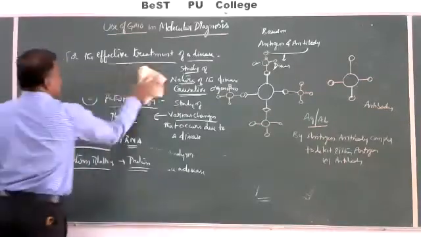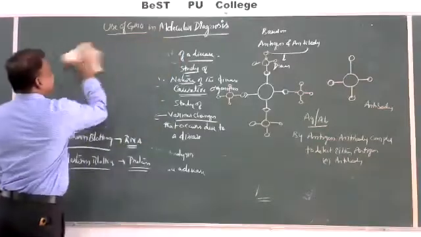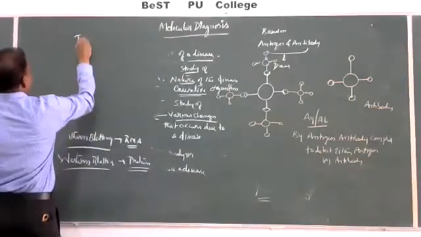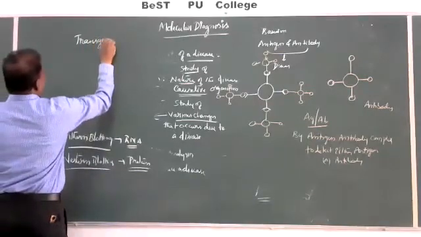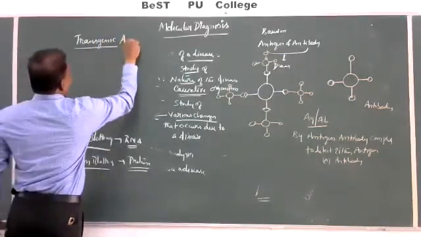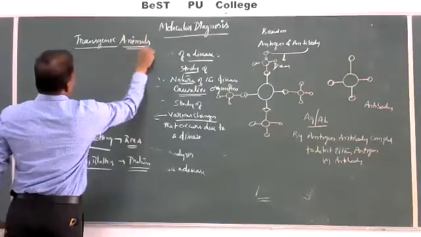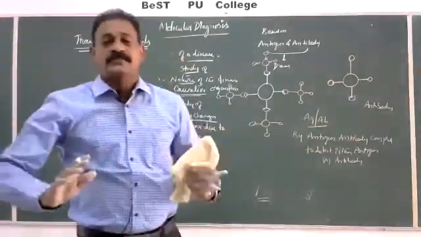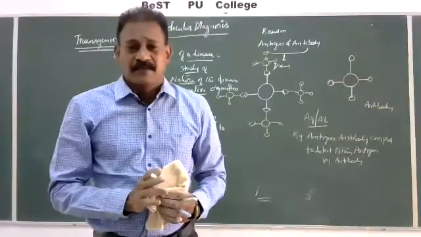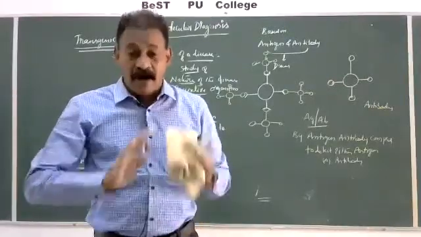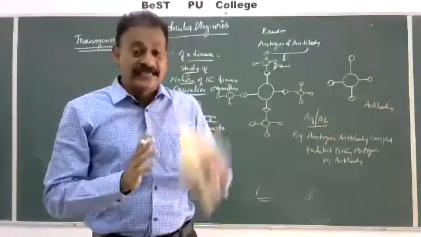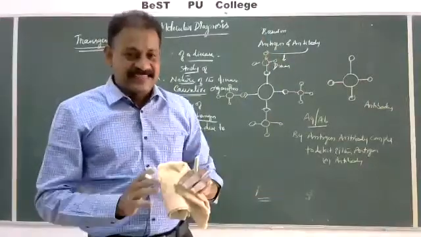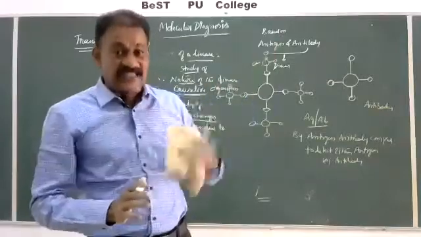Transgenic animals. A transgenic animal is one whose genetic material has been changed or altered, or one which possesses an extra gene, a foreign gene, in its body and expresses that gene.